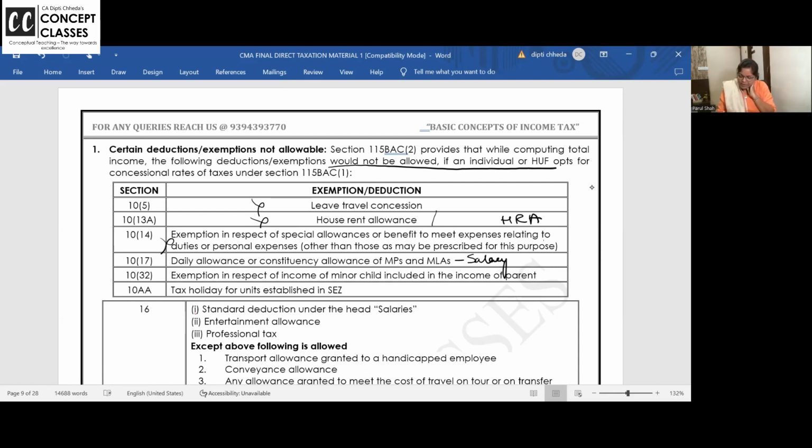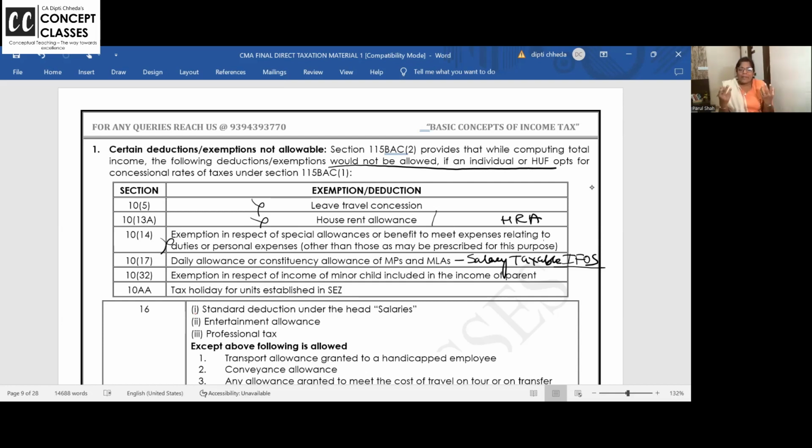If you want, you can scribble. I'm giving you a lot of extra information because I know it is necessary. Otherwise, it is not exam oriented, but yes, it is necessary. Salary is taxable under income from other sources. Are you all with me? Why? What is the first condition of the salary chapter? There should be an employer-employee relationship.